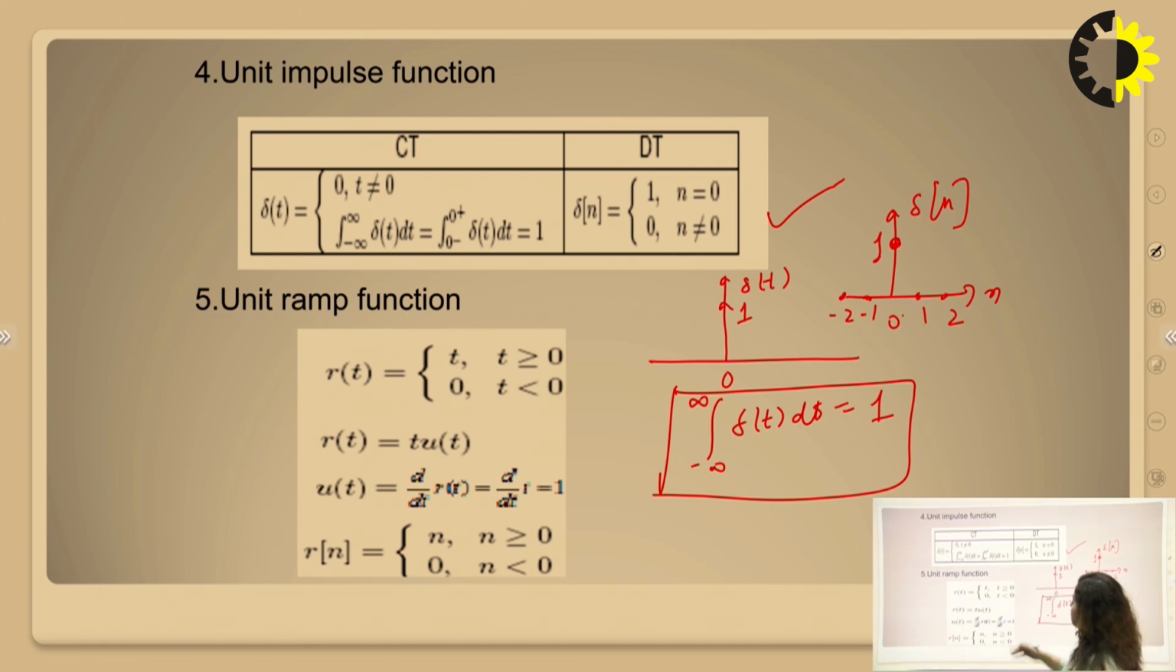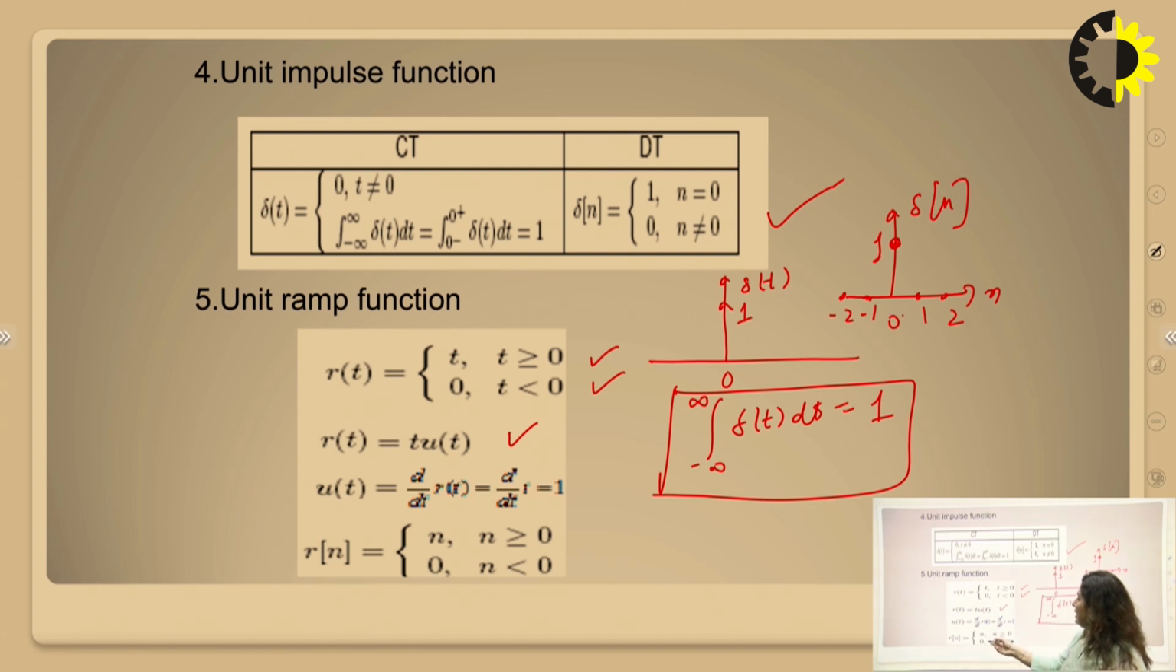So the unit ramp function is defined as r(t) equal to t for t greater than or equal to 0, and for t less than 0 it is 0. So it can be represented as a multiplication of t with the unit step function u(t), or u(t) can be represented as the differentiation of r(t). So d/dt of r(t), which is d/dt of t, is equal to 1.